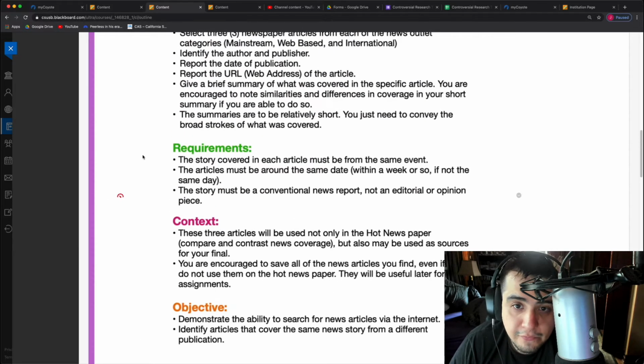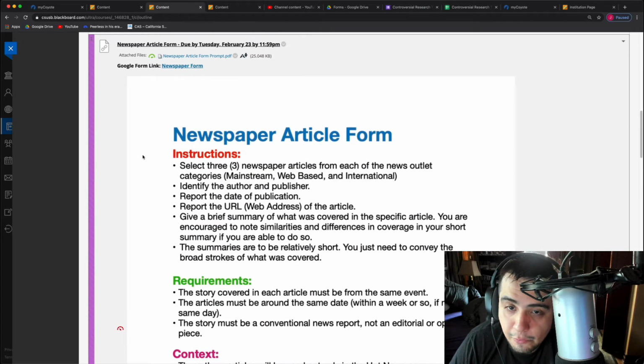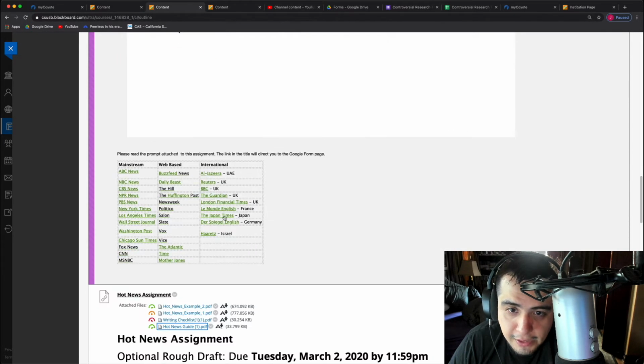The assignment that you have due for next week is actually going to be filling out a newspaper article form. So I want you to find the 3 newspaper articles that you're going to use for your hot newspaper. You're going to select 3 newspaper articles from each news outlet category: mainstream, web-based, and international. You're going to find them all right here. So these are the suggested sources to look for. And the cool thing is, if you click on these, they're actually hyperlinks, so it'll send you to those websites.